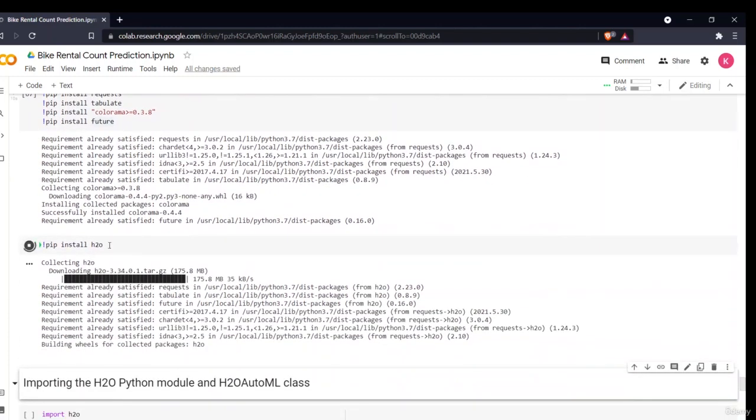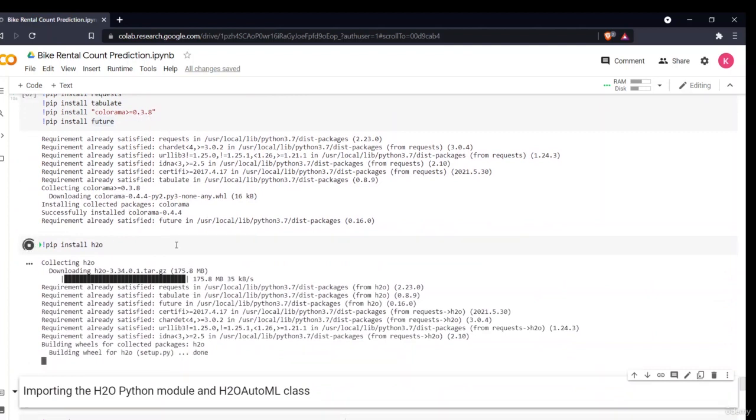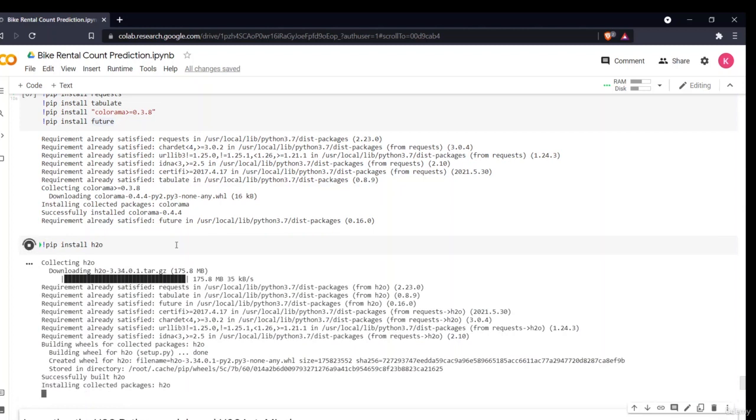Now in the next step, I say pip install h2o because I've installed these libraries. Now it is installing the H2O library. Make sure when you install it for the first time, restart your runtime, otherwise it will not run. I have already installed it, that is why it is not telling me. If you have installed a new library, always restart your runtime, then only it will read your library. Otherwise it will continue reading your previously present libraries.